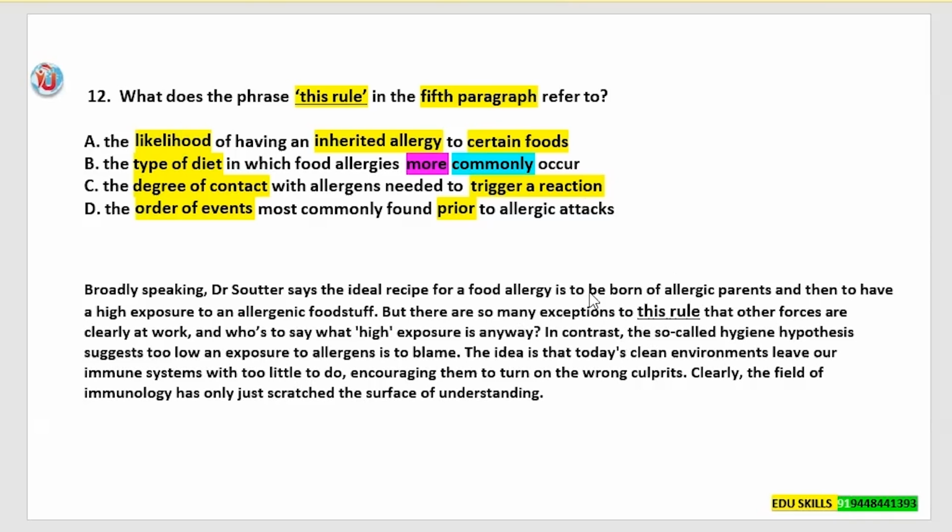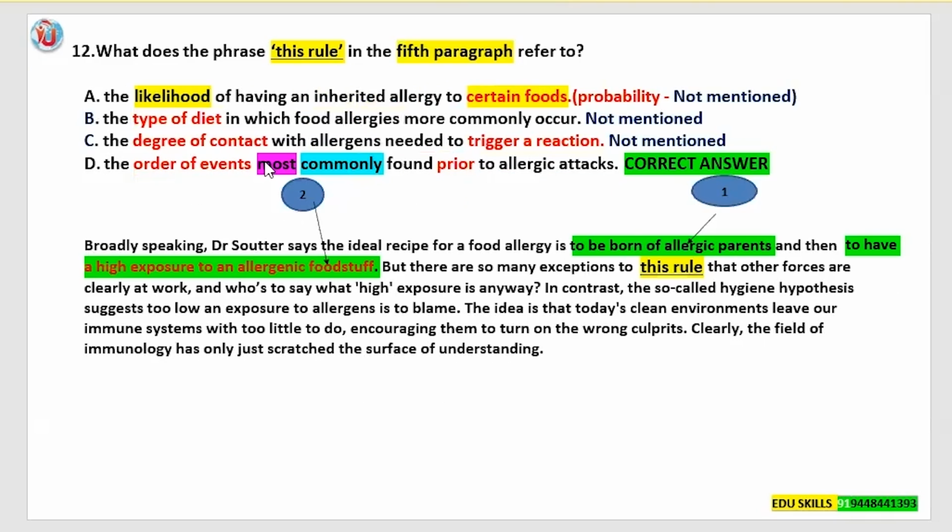Yes, let us see what the correct answer is. Yes, the correct answer is answer option D, the order of events most commonly found prior to allergic attacks. Okay. If you have read the text clearly, it is mentioned. Okay. The first order is they have to be born to allergic parents. And the second one, they've told that high exposure to an allergic foodstuff. And this answer you're getting just before the phrase, that is this rule. I hope all of you understood.